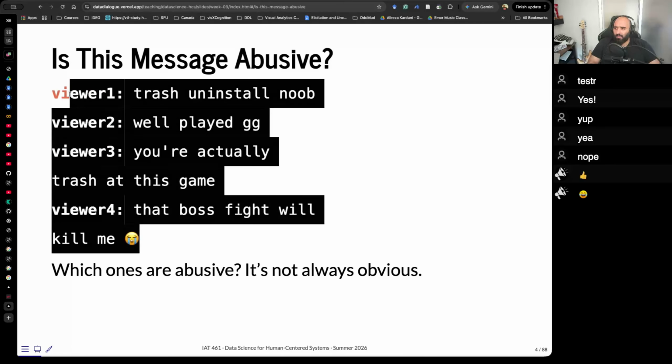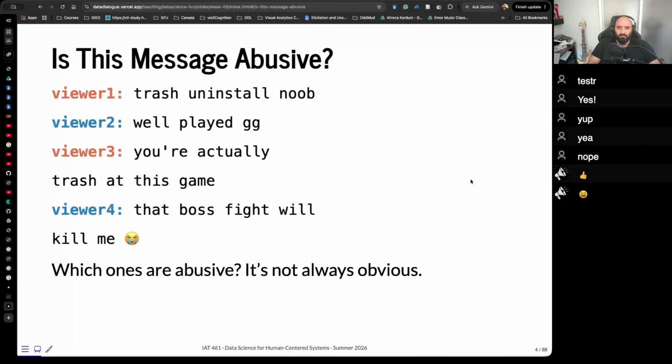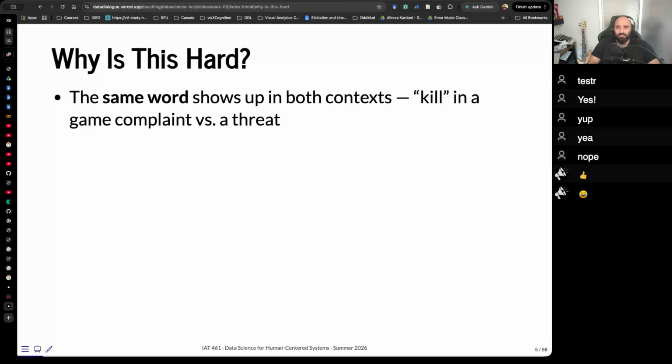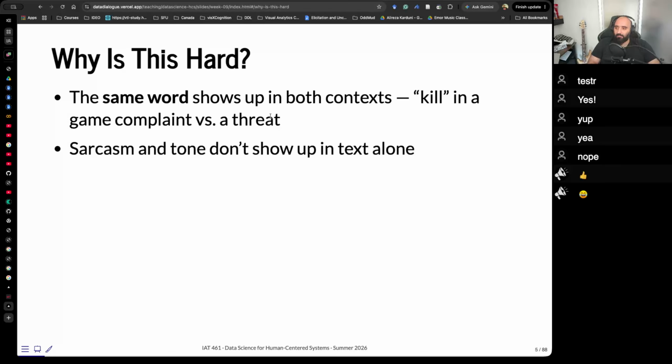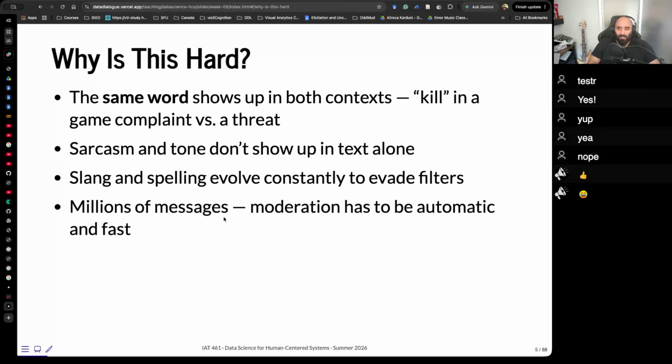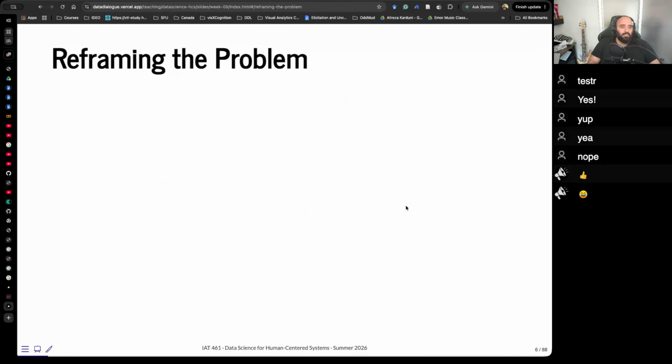As I've mentioned, we have these people that come label these, but now assuming that we have labels, why is this a hard problem? The same word shows up in both contexts. For example, kill in a game complaint versus a threat is a problem, right? Sarcasm and tone don't show up in text alone. Slang and spelling evolve constantly. Millions of messages. Moderation has to be automatic and fast, or at least it has to flag a subset of messages for you to check.